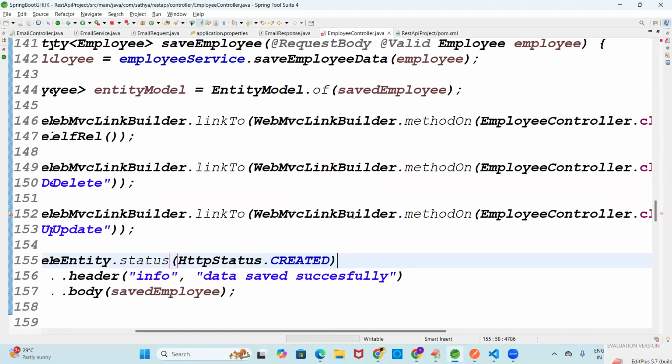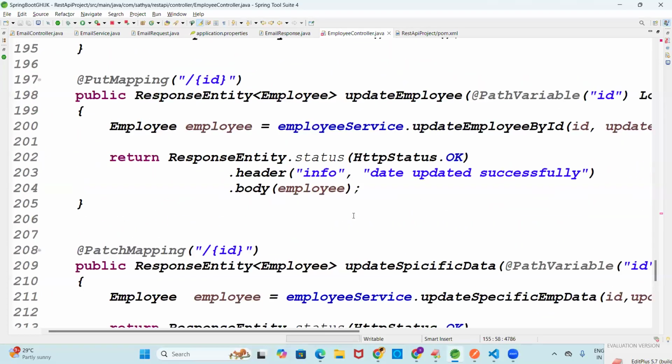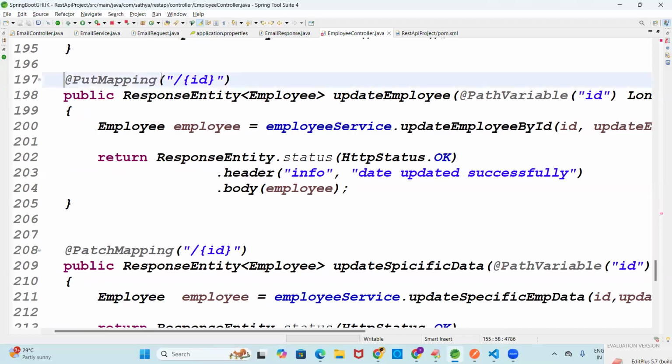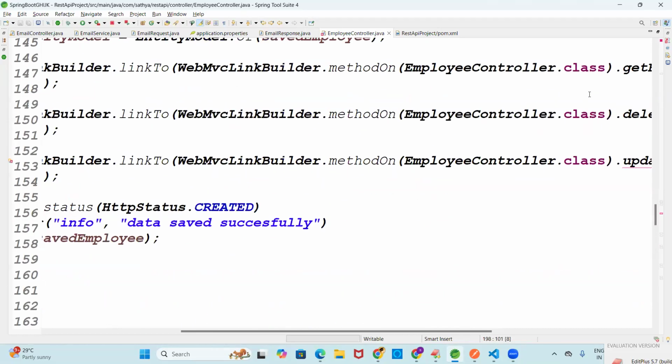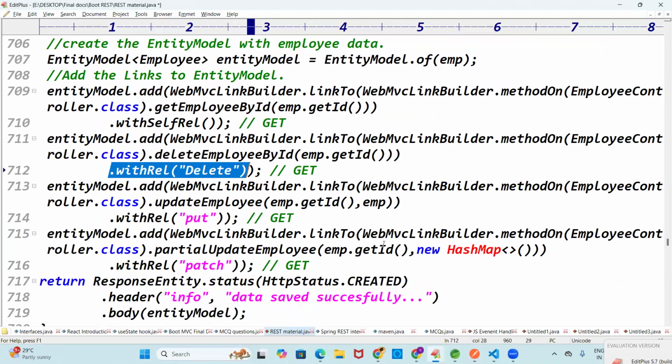This is update employee, right? Where is update employee? For update employee, you should give the ID. This is the put mapping. Put mapping means we need to update the entire object. Entire object means how many inputs are expected? ID with the object. First you go with the ID, and the second one is the object.